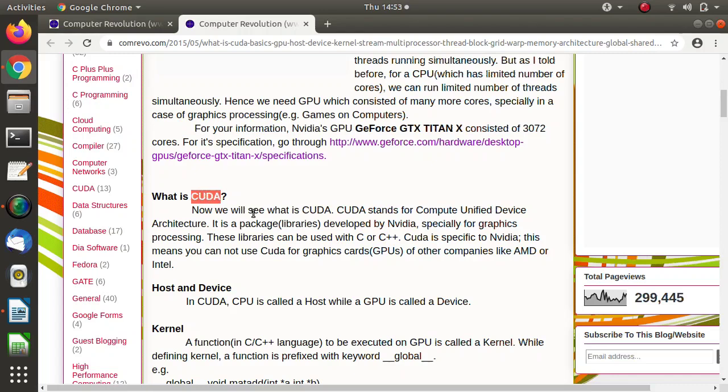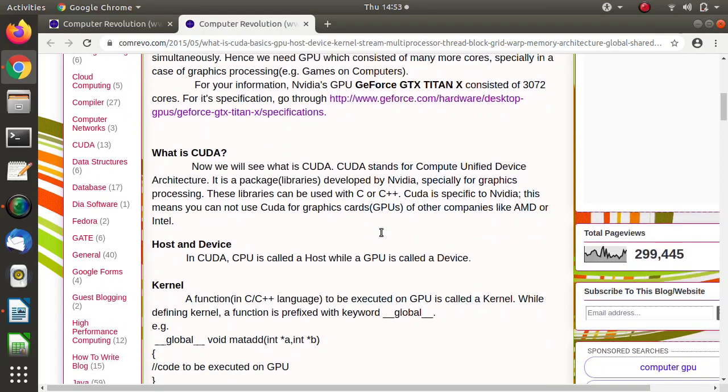There is another thing that is called OpenCL. OpenCL is also used for GPU programming, and by using OpenCL you can program on HP, AMD, even NVIDIA GPUs also. But that is a different thing. OpenCL and CUDA are just similar to each other. So CUDA is basically libraries or an API provided by NVIDIA.